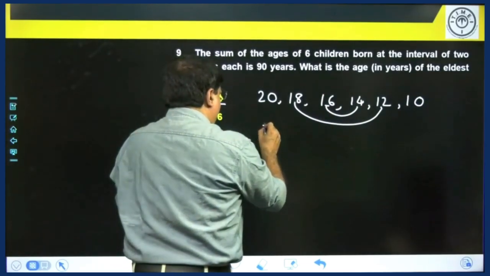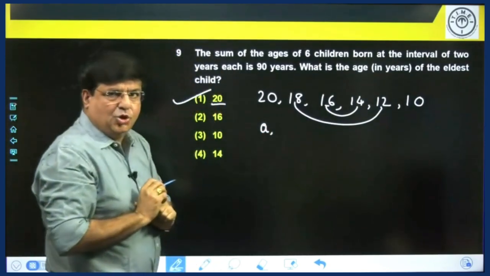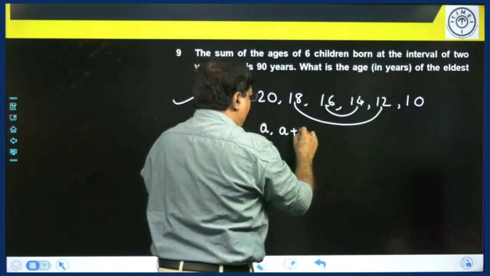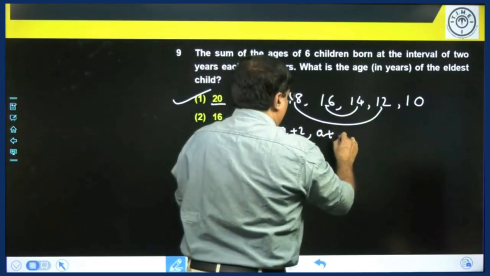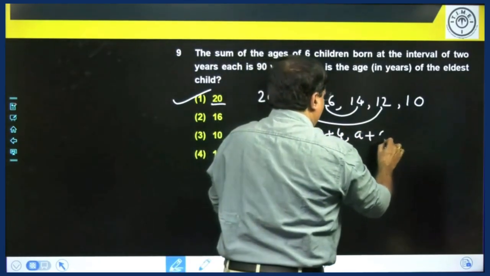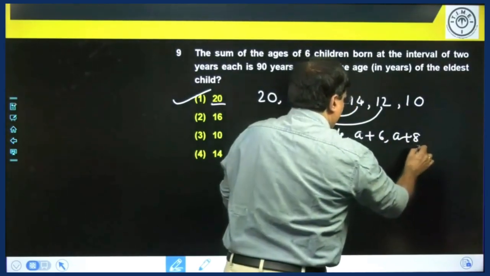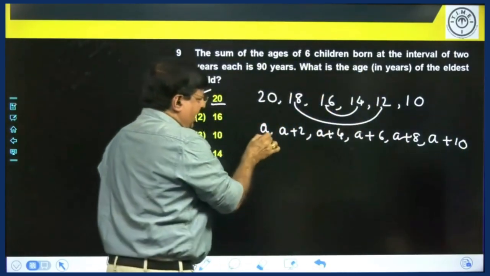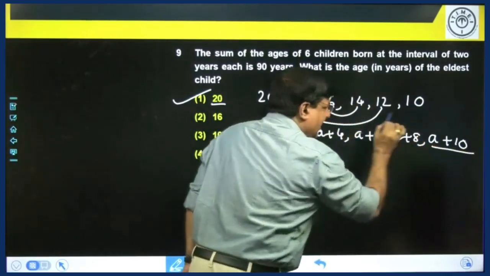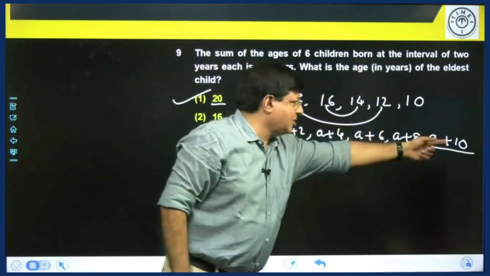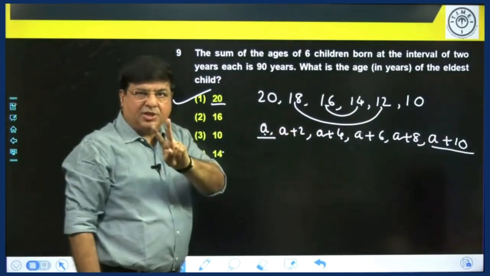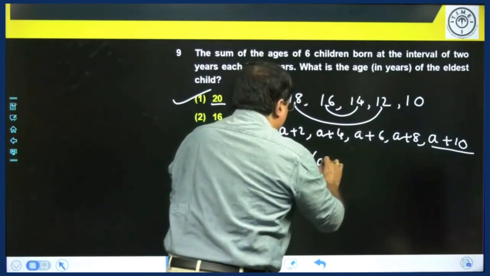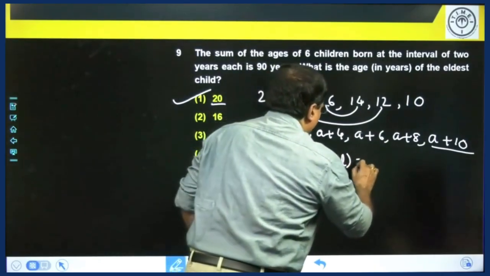If you take the youngest one as A, you assume that the age of the youngest one is A. What will be the age of the next child? A plus 2, next child A plus 4, after that A plus 6, after that A plus 8, and one more child A plus 10. So if the youngest is A, the eldest will be A plus 10. Now you know the first term and the last term of this arithmetic progression where the difference is 2. The sum can be written as n by 2 into first plus last, which is equal to 90.